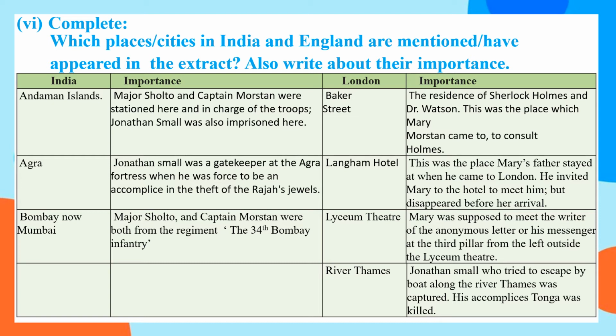Lyceum Theatre: here the letter writer has called Mary to meet near the third pillar from the left outside the Lyceum Theatre. River Thames: Jonathan Small, who tried to escape by boat along the river Thames, was captured here. His accomplice Tonga was killed while the police was chasing Small.